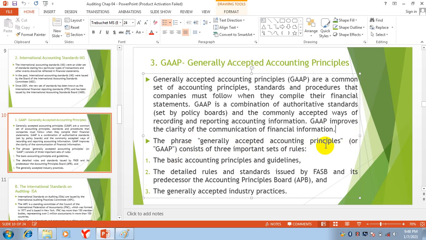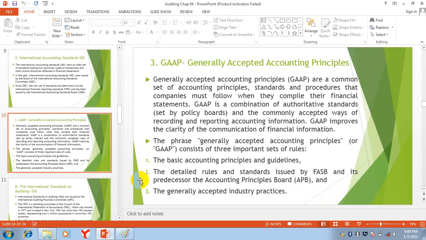The phrase generally accepted accounting principles, or GAAP, consists of three important sets of rules: the basic accounting principles and guidelines; the detailed rules and standards issued by FASB, the Financial Accounting Standards Board, and its predecessor, the Accounting Principles Board; and the generally accepted industry practices.